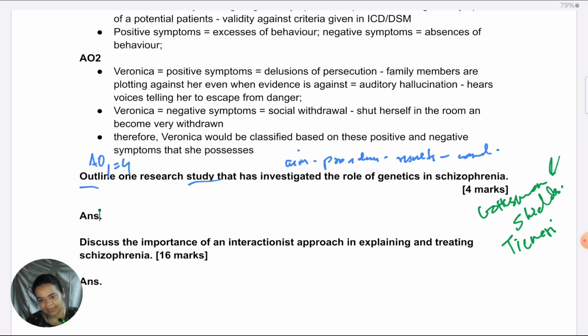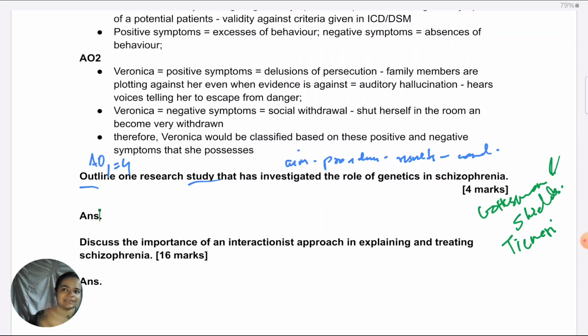Besides that, there are many studies. Actually, there are just too many resources, too many textbooks. So which one you have learned, I don't know, but I can tell you which are coming to my mind. A lot of adoption and family studies are there in this area. The other one which I can think of is a meta-analysis study. One more thing now comes to my mind, because I'm not able to recall the name of the researcher. The name of the researcher is not very critical.